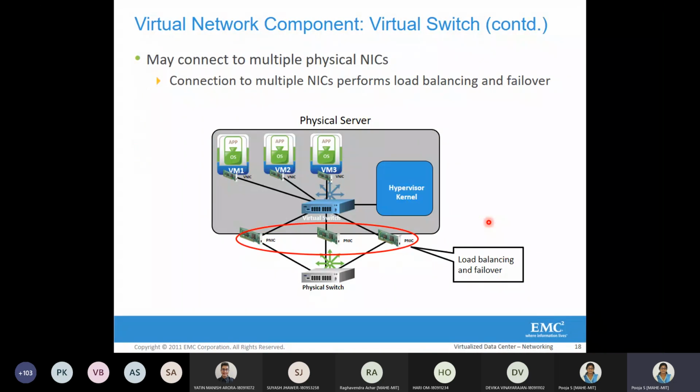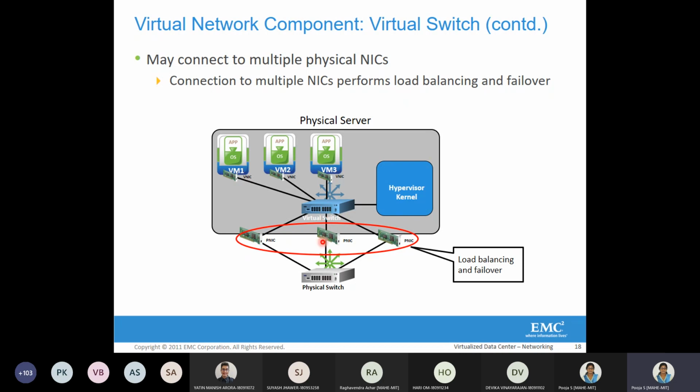Some scenarios are given here. What we can observe from the figure is that there are multiple physical NICs. A physical server can have multiple physical NICs, and all these physical NICs may or may not be connected to the virtual switch. Here they are connected to the virtual switch.